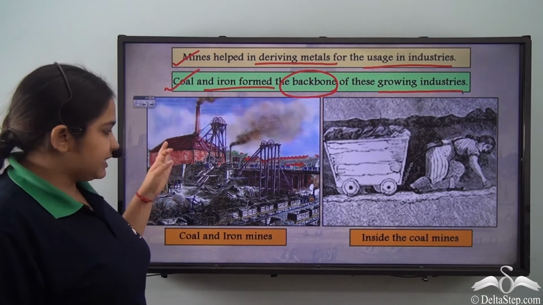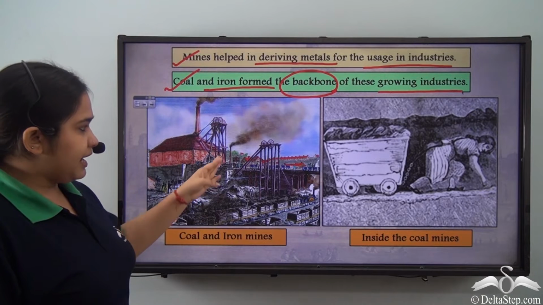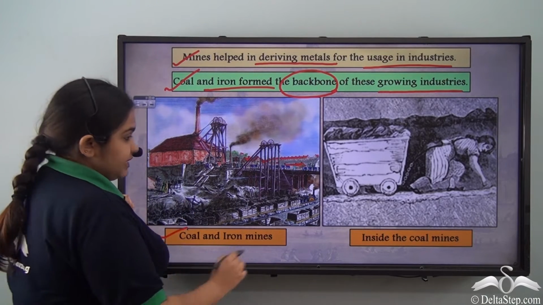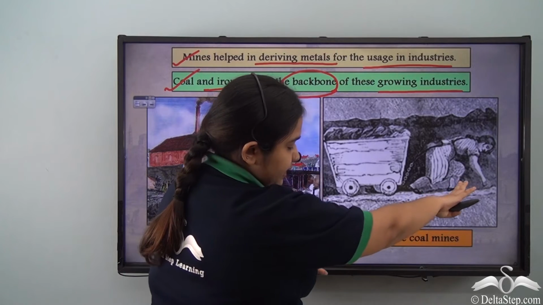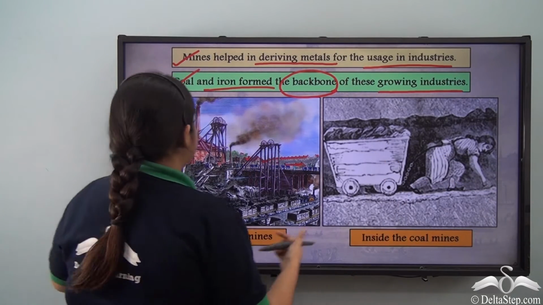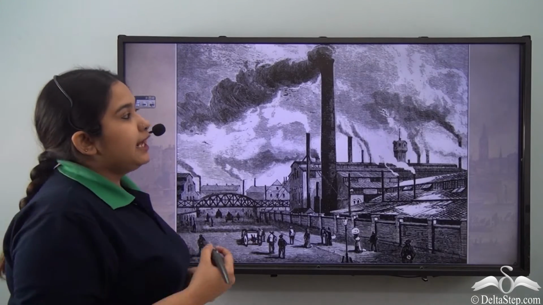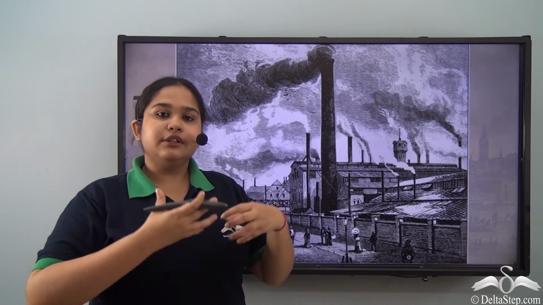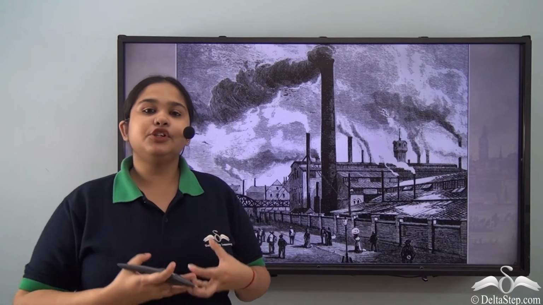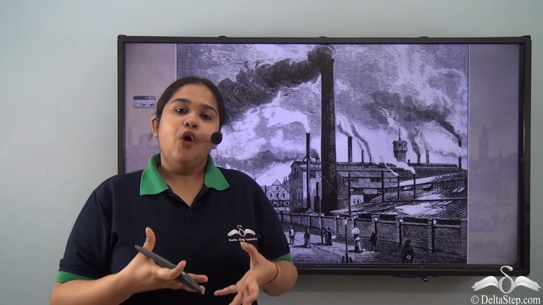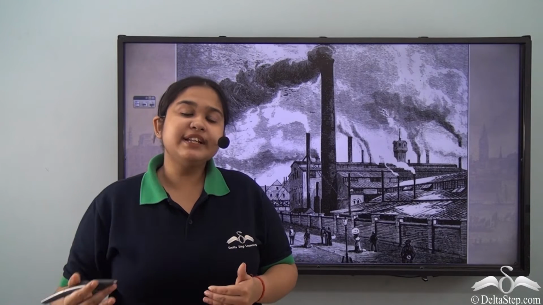As you can see right here, this is one of the coal mines and iron mines of the industrial age. And here you can see how a girl is inside the coal mine collecting the coal pieces. Now, in order for these factories that were coming up to function, to create goods, what exactly were the modes that the factory system had in order for these goods to be created? And how exactly was that established or achieved? There is a story behind this, so let's delve into it.